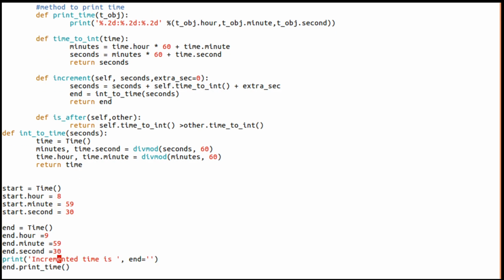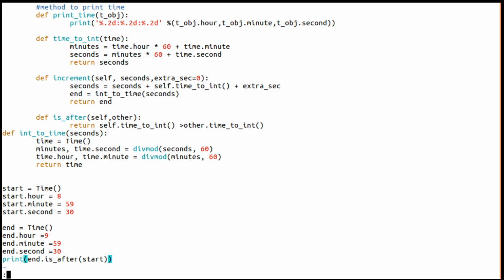Okay, so now I am going to call something like this. How I call? End dot is after start, and this I am going to print. It's just a print function, whether end is after start.